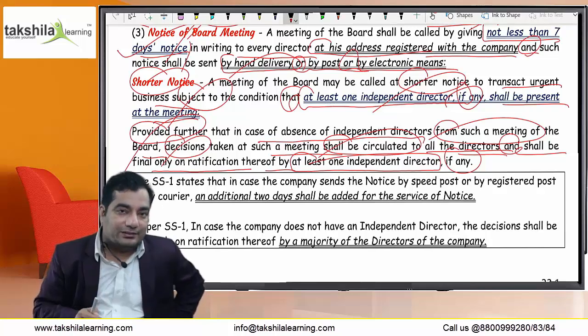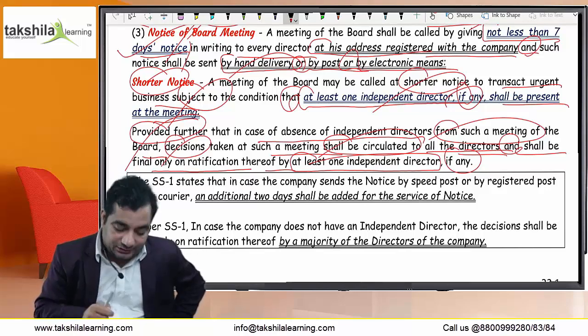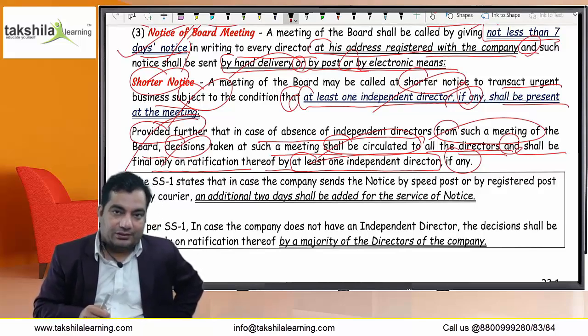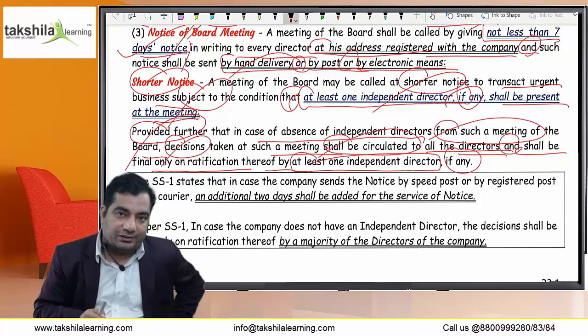Otherwise, such decisions which have been taken in the meeting must be circulated to all the directors and must be ratified, that means confirmed, by at least one independent director if there is any.